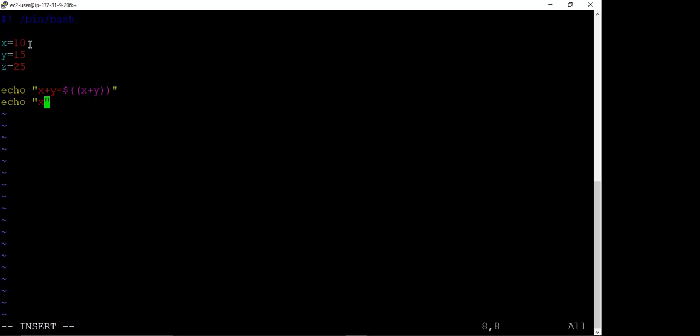For multiplication, we have the symbol star: x star y is equal to, then again we write dollar, then we put two brackets, and then we have x star y, bracket complete. So at a time you can have addition as well as multiplication. So let me save the file first.